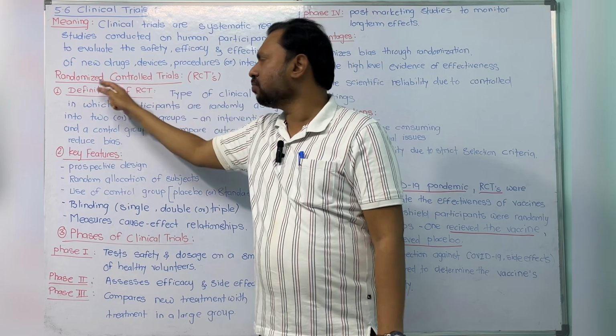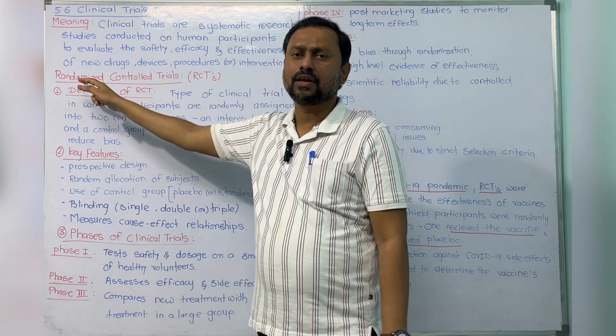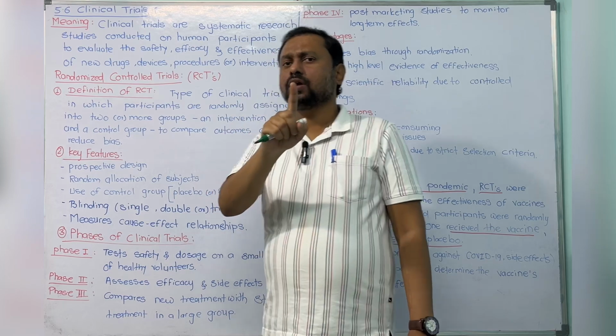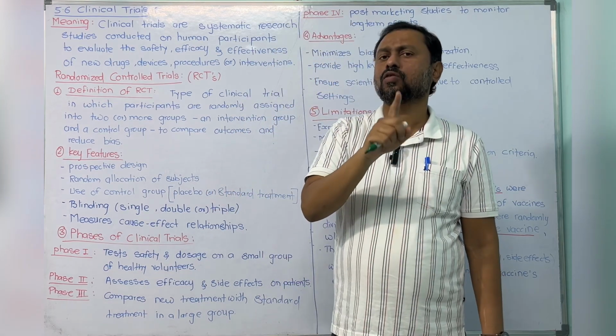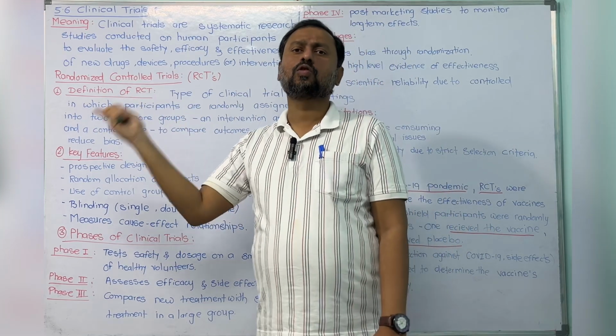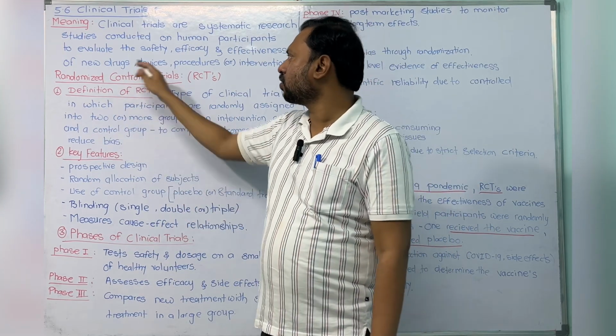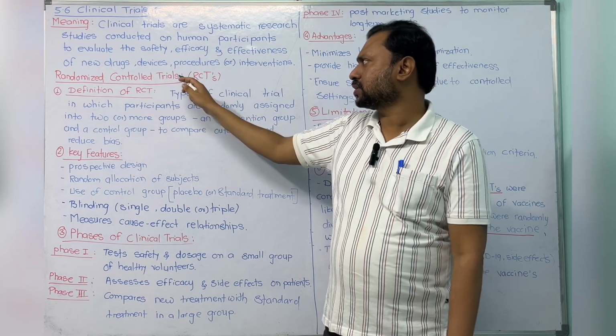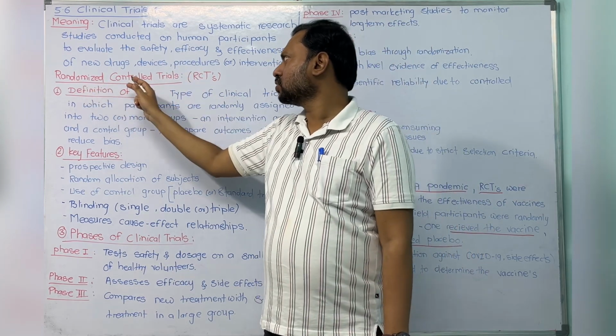It means that we randomly select participants into any group, and control means that along with the new interventional drug group, we take another group, which is called the control group. In that, we do the trials on humans. This is called a randomized controlled trial.